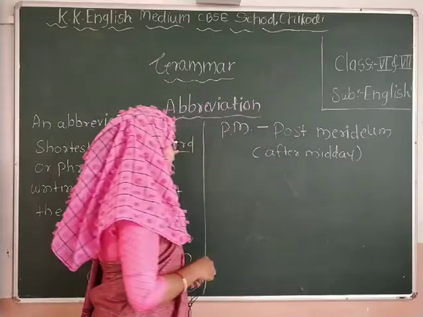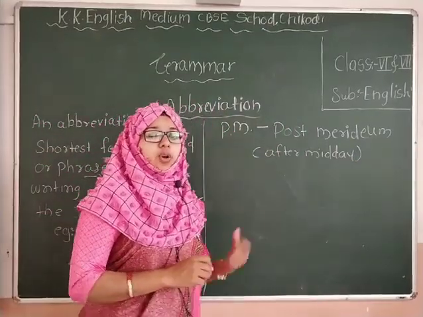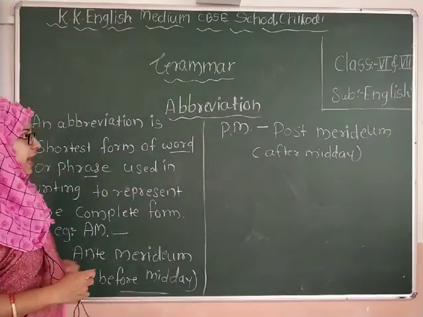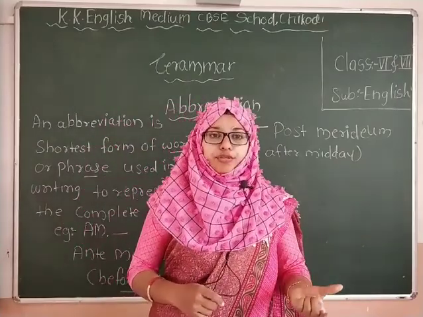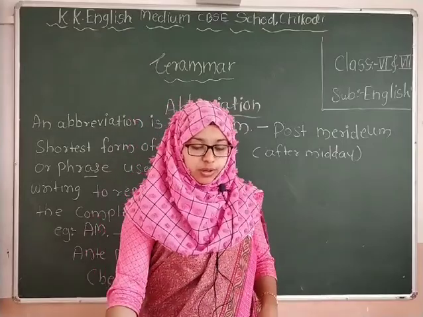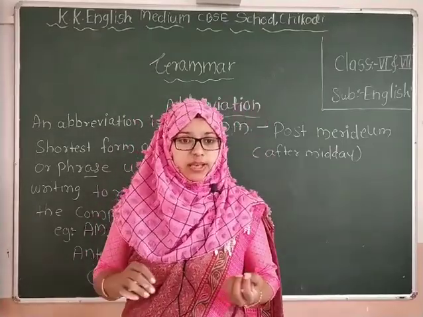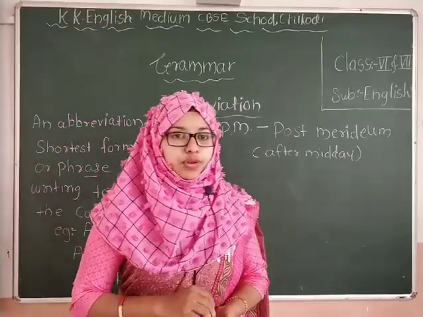We are using this AM and PM, but we have to know the meaning of that. So AM means ante-meridian, before midday, and PM means post-meridian, after midday. So these are the examples. In that there are also different types. We write abbreviation in 4 types.